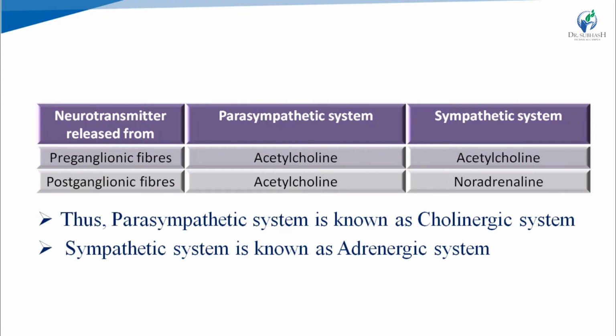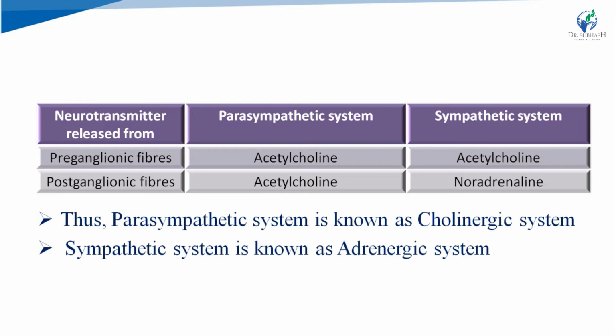Now, neurotransmitter. What is a neurotransmitter? Chemicals which transmit signals through the nerves are known as neurotransmitters. So, the neurotransmitter released from preganglionic fibers in the parasympathetic system is acetylcholine, as well as in the sympathetic system it is also acetylcholine. Means from every preganglionic fiber, the neurotransmitter released is acetylcholine. While the neurotransmitter released from postganglionic fibers in the parasympathetic system is acetylcholine, while in the sympathetic system it is noradrenaline.